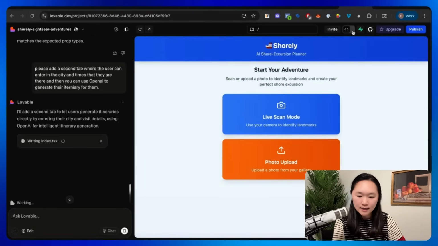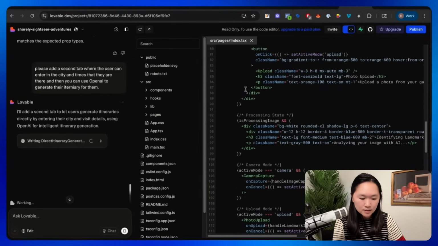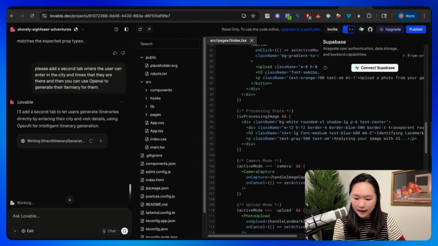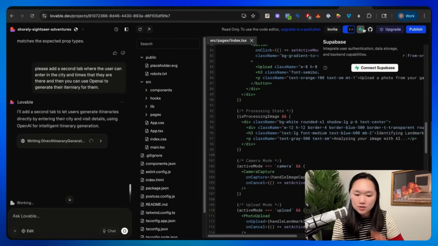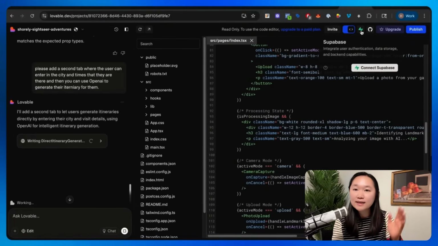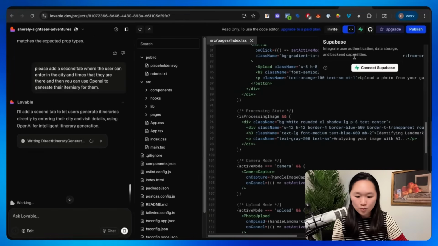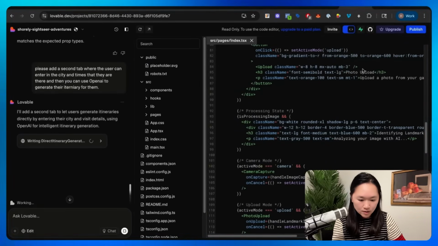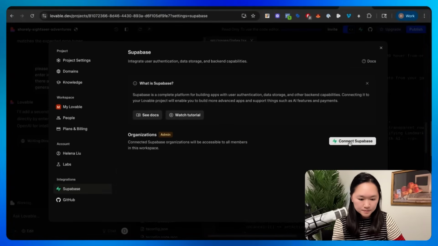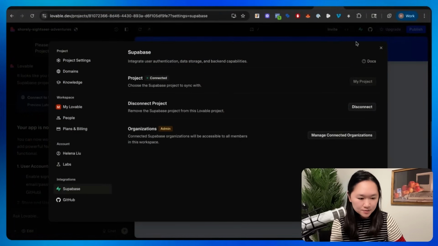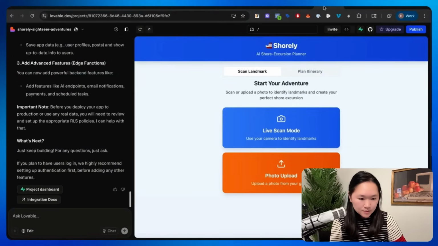Once you connect it to Supabase, just go over here, click on connect to Supabase. You do need an account with Supabase, and you have to allow Lovable to have access to all of these things. When the two are connected, you will have seamless integration with a backend database as well. Once that's all done, we just click connect and we are all done here. When you have Supabase successfully connected, you should see a green dot right there. And then we're all done here.